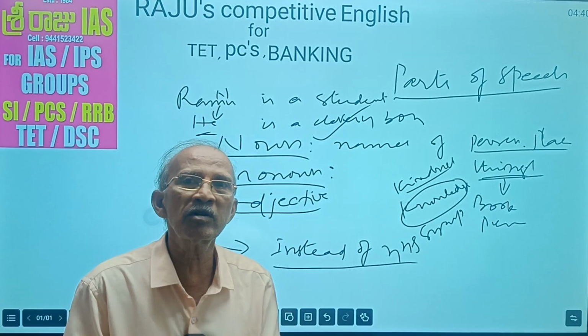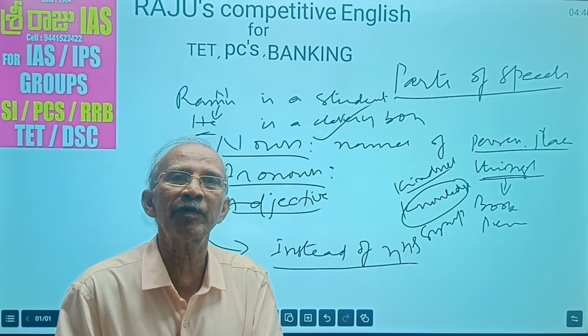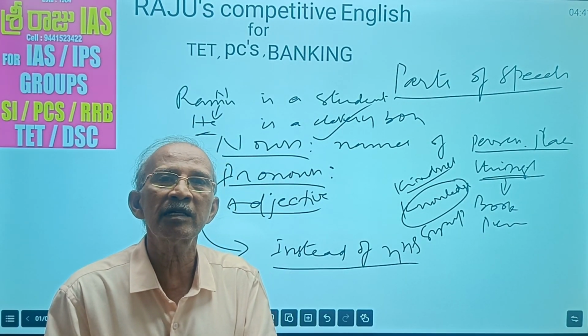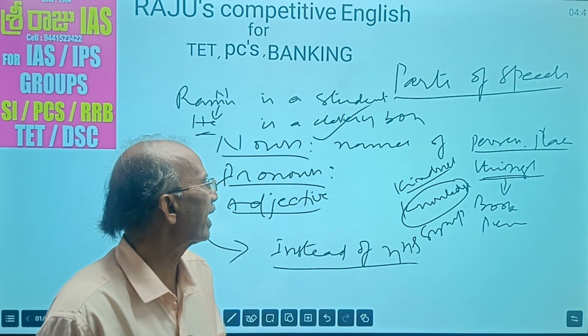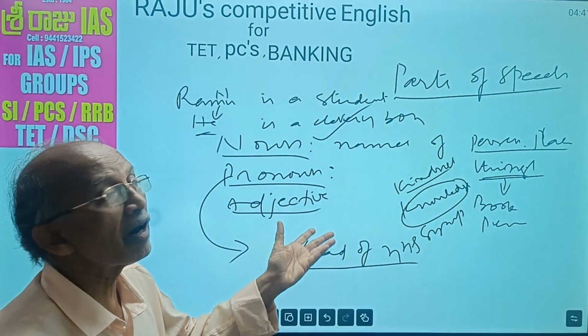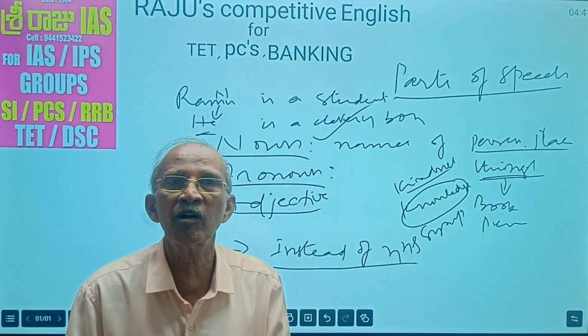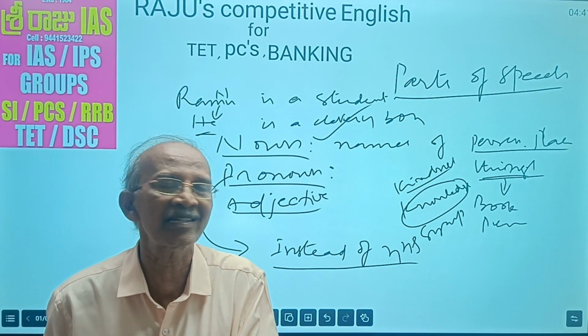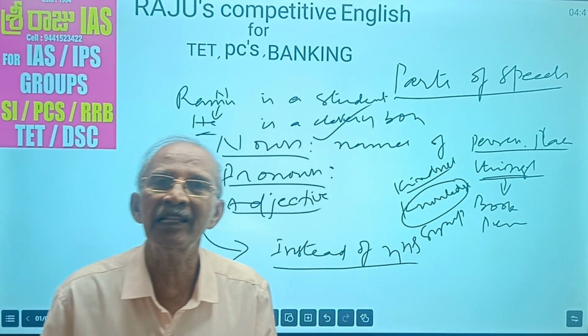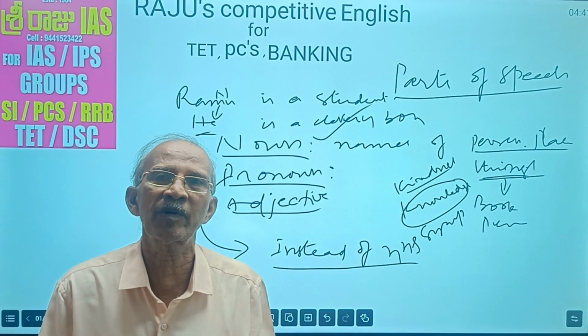Nouns are names of persons, places or things. Things means invisible things are also nouns, like sympathy, kindness. Pronouns are used instead of nouns. Nouns కు బదులుగా ఉపయోగించబడేవి pronouns. I, we, he, she, you, they, them. So these are all the pronouns.